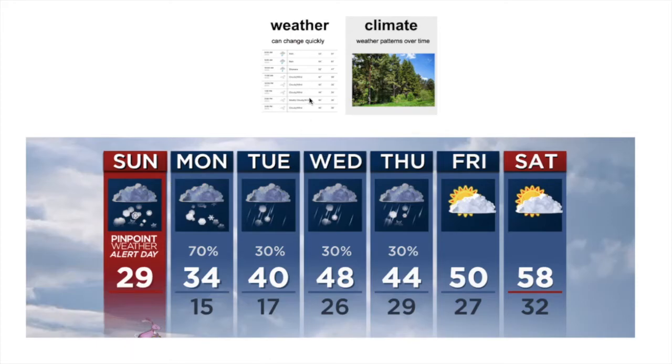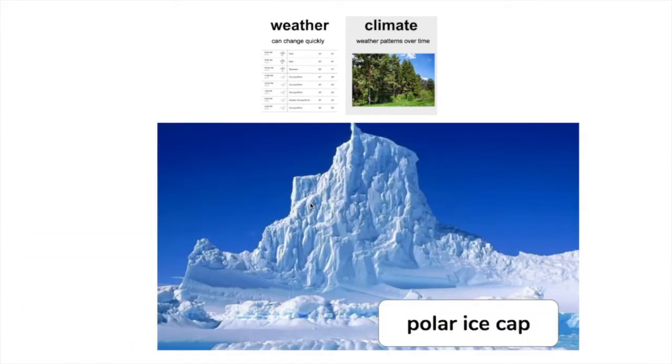Is this an example of weather or climate? It's weather because it can change quickly. Is this an example of weather or climate? It's climate because this is a weather pattern over time.